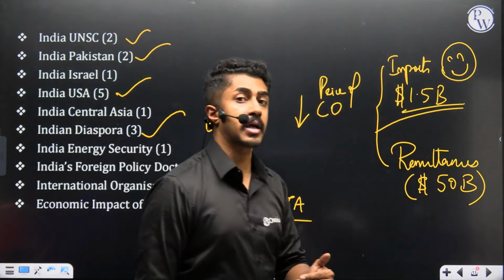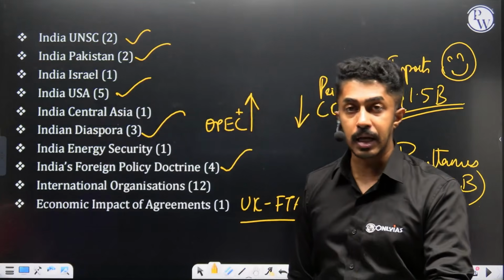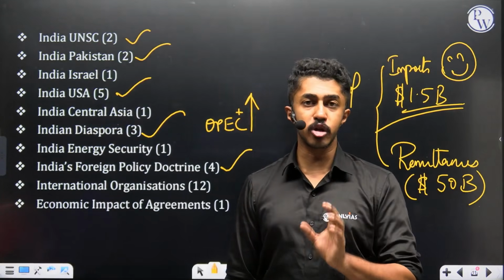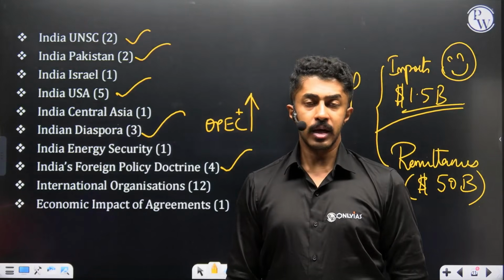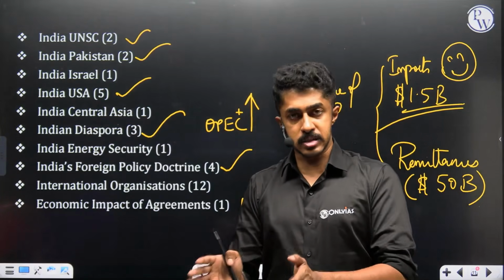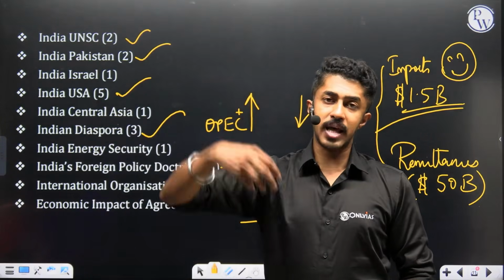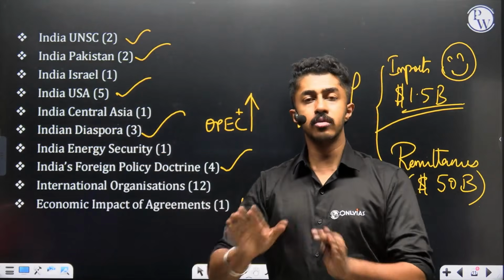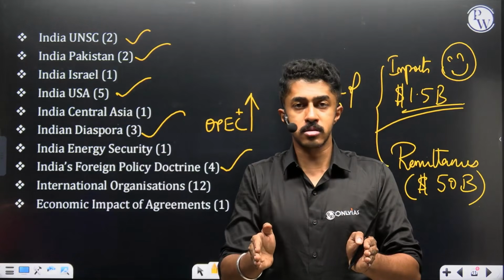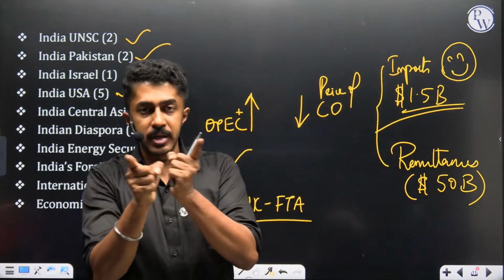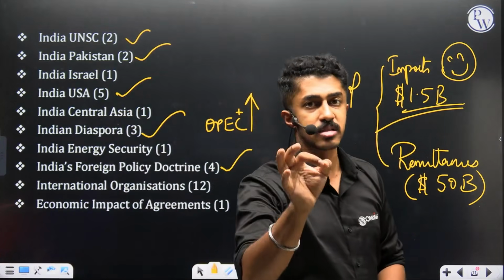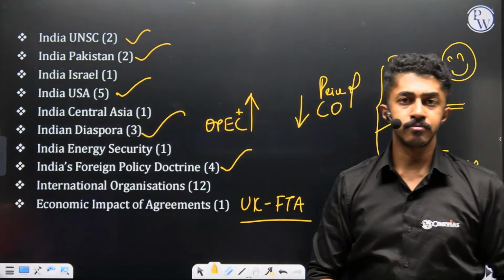Not just the economic angle, you should also write about it from a political angle, from a societal angle. You should make it as multi-dimensional as possible. When UPSC asks a topic which belongs to another paper, you don't hold your guns. You go with all guns blazing, giving the multi-dimensional viewpoint that is necessary for that topic.